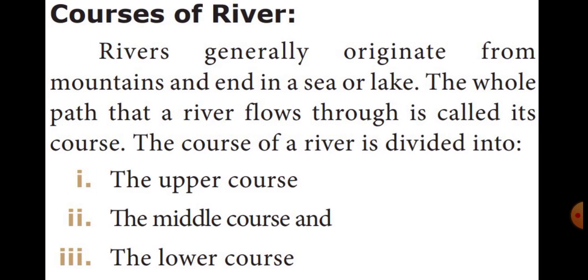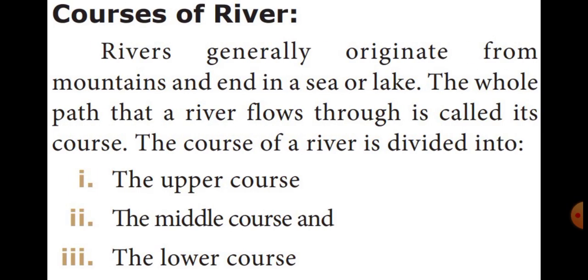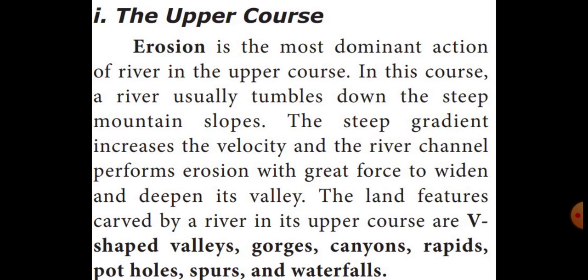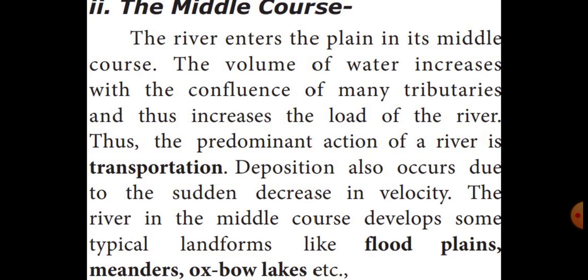Then we learned about the different courses of river. There are three different courses of river: the upper course, the middle course and the lower course. In the upper course, the velocity of flowing water increases, so what action will happen? Erosion dominates. Because of erosion, it forms some shapes. What are the shapes? V-shaped valley, gorges, canyons, rapids, potholes, spurs and waterfalls. Next we learned about the middle course. In the middle course, the water velocity is decreased.